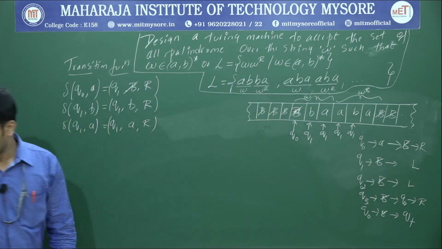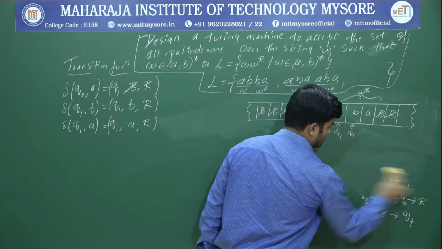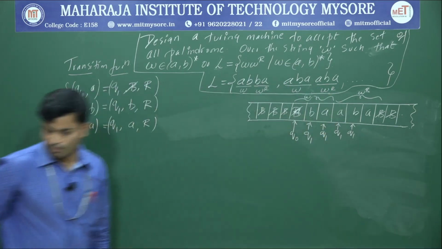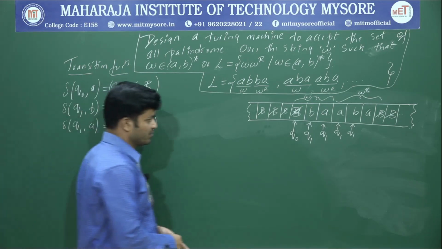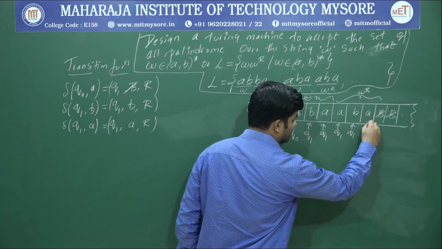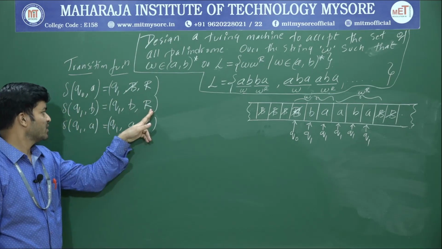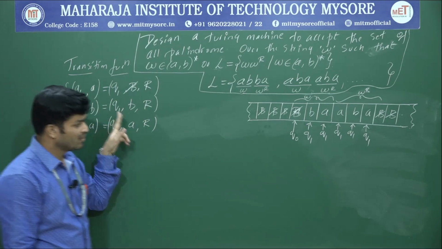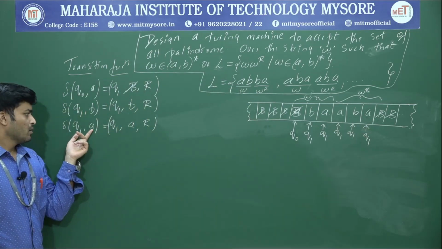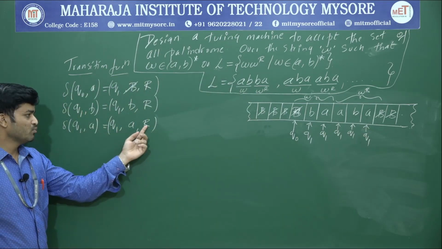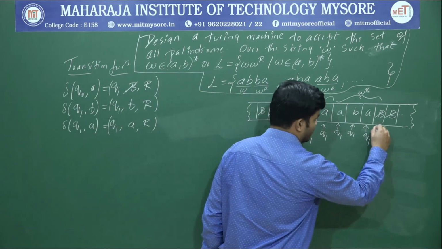Now Q1 upon B. Q1 upon B is already written. It will maintain that B as it is and move right hand side with the same state Q1. Again it maintains B as it is and moves right with the same state Q1. So now Q1 upon A, already written. It will maintain that A as it is and move right hand side, maintaining the same state Q1. So it will come over here.